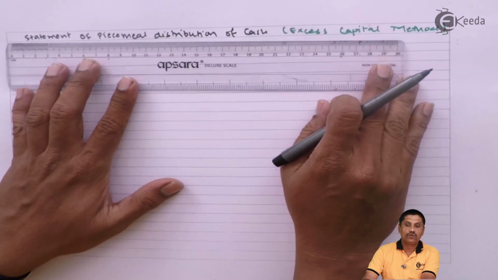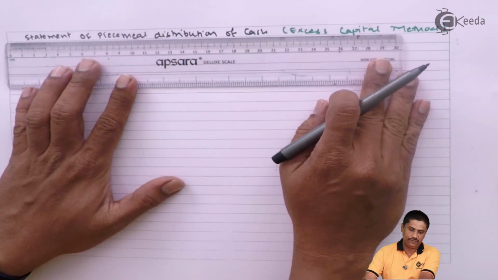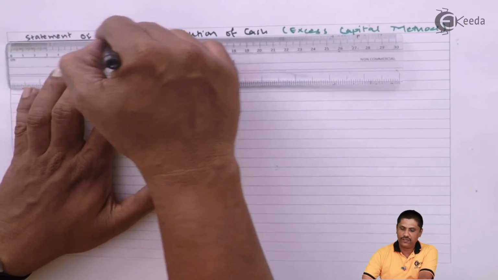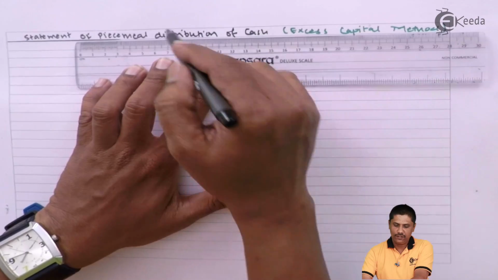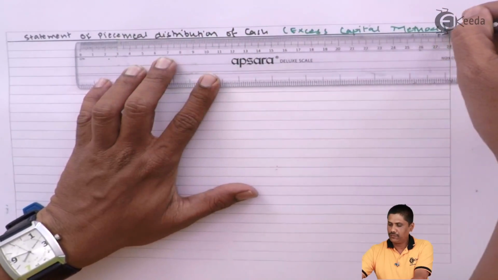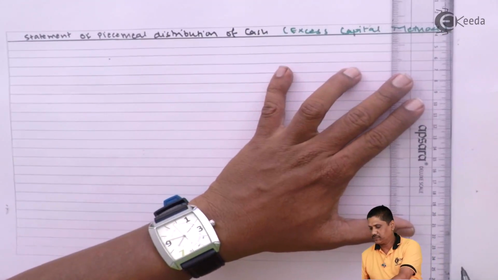I tell you students, only the presentation will be lengthy. Otherwise, the question is not difficult if you just see it correctly. The question is so easy that you can easily score full marks.